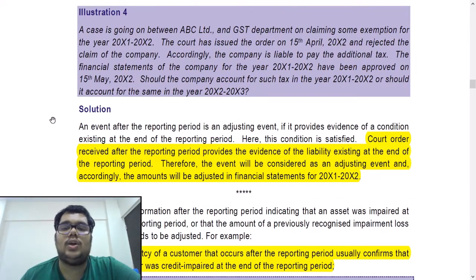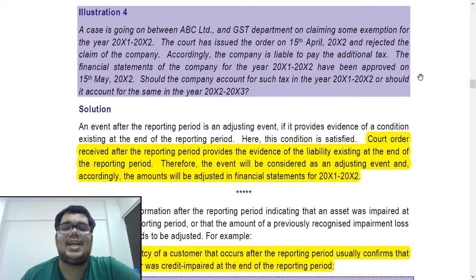The court has issued the order on 15th April X2 and rejected the claim of the company. Accordingly, the company is liable to pay the additional tax. So the court has issued the order on 15th April, and the company has to pay the additional tax because the court has rejected the company's claim.